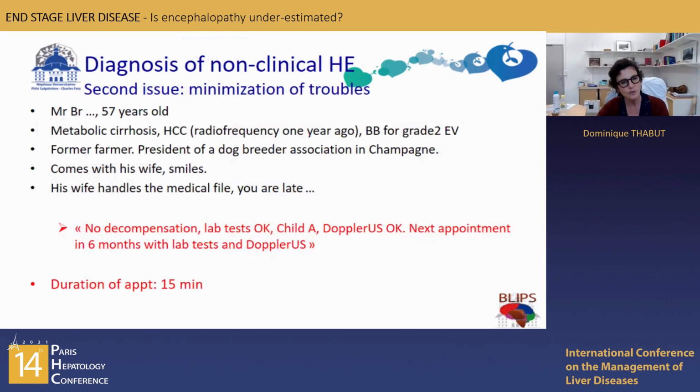The second issue, which is very important, is the minimization of troubles by the patients. And I will tell you 2 case reports of the same patient. This guy is 57 years old. He displays metabolic cirrhosis, HCC, and beta blockers for grade 2 EV are in his treatment. He's a former farmer, and now he's president of a dog breeder association in Champagne. He's coming with his wife, flying, and his wife is handling the medical side, and you are late.